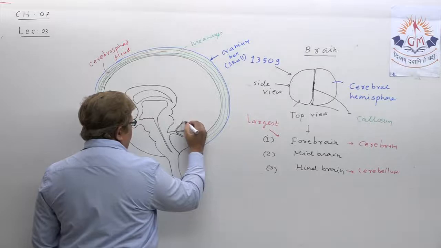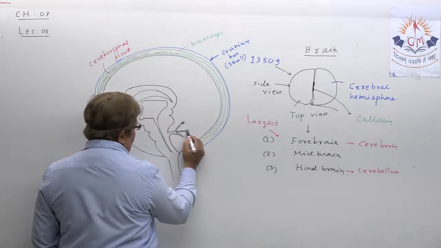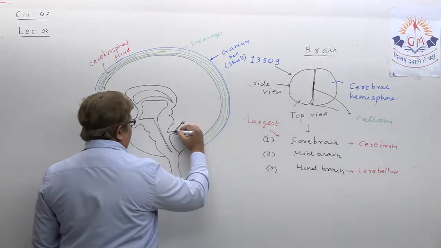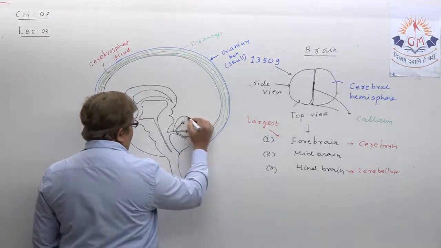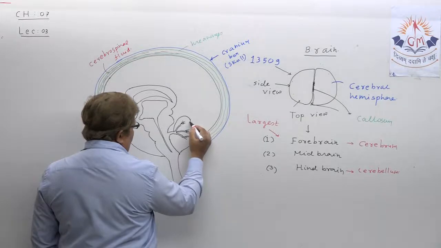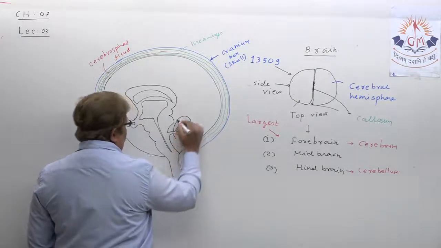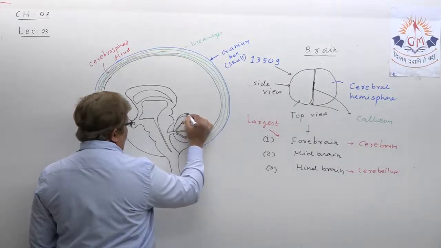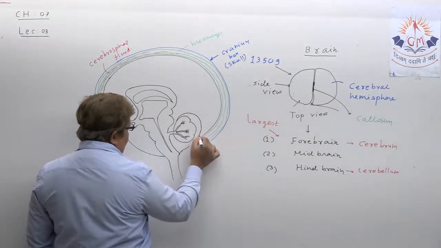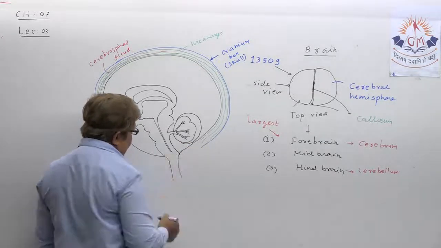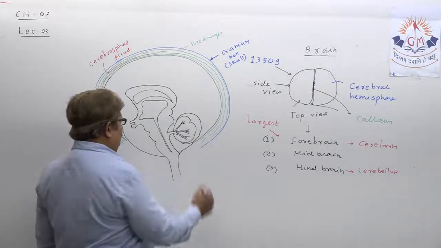And from here, this way, this is the small brain actually. Understood, right?